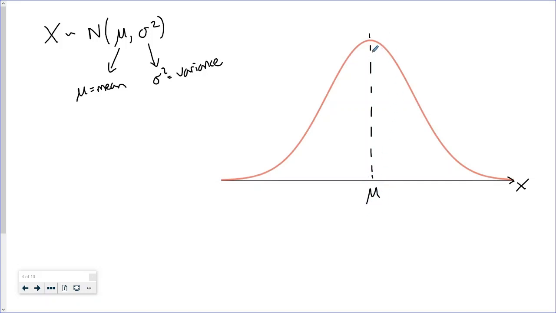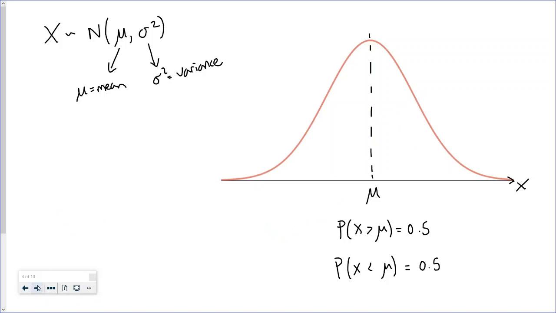And what that means is that half the probability is to the right of mu and half the probability is to the left of mu. So the probability of x being greater than mu is a half, and the probability of x being less than mu is also a half.